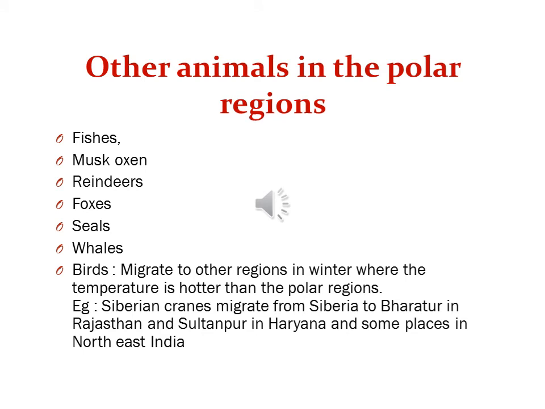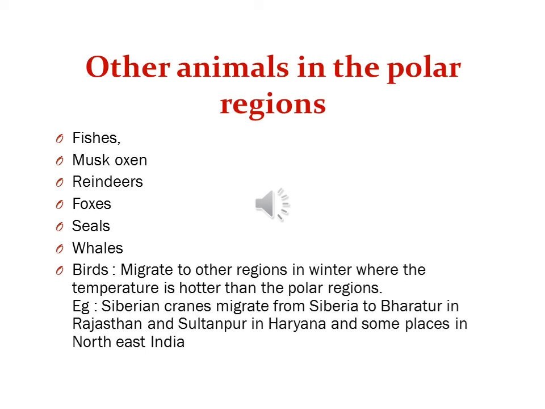Other animals in the polar regions are fishes, musk oxen, reindeers, foxes, seals, whales and birds. These are the examples of other animals in the polar regions. The remaining animals can stay in the region by developing some adaptation features, but birds cannot develop a thick layer of fat because it will increase their weight and they will not be able to fly, right?